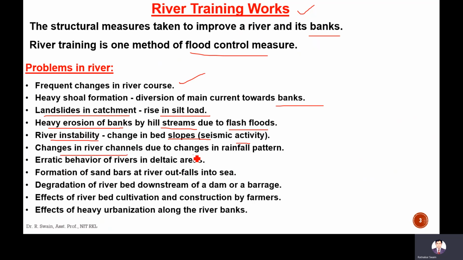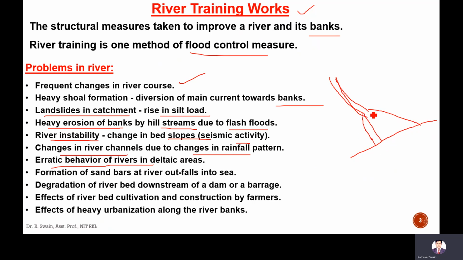Changes in river channels due to changes in river pattern. Erratic behavior of rivers in deltaic region. Deltaic region means the downstream portion of the river, at the sea point where the river meets the sea.